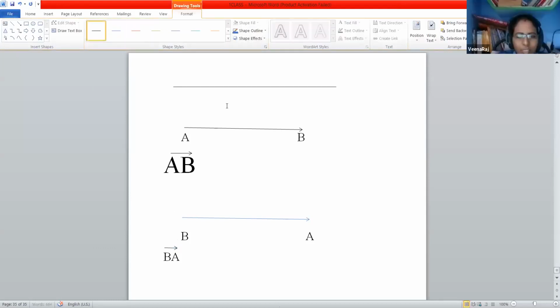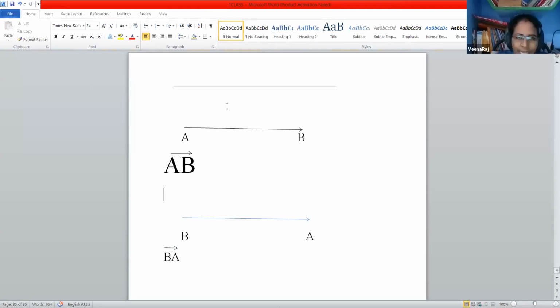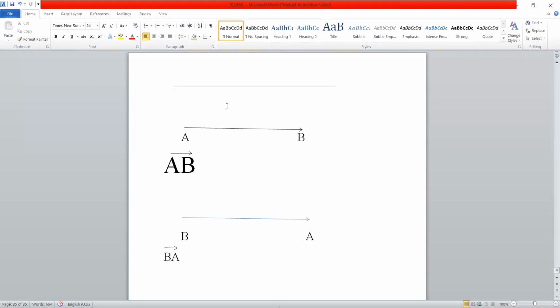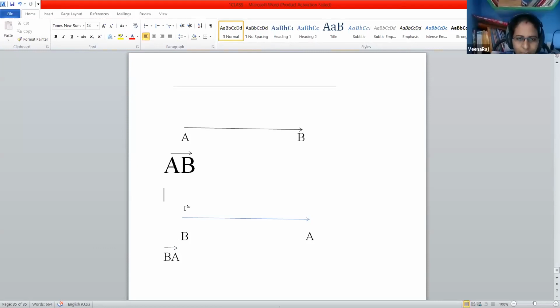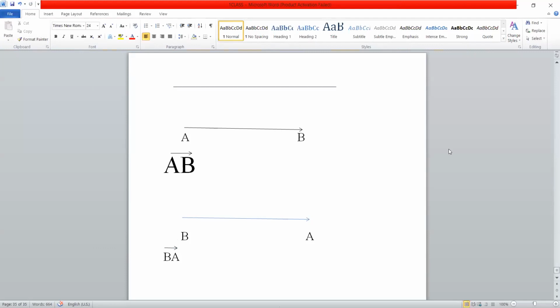So for the line you can write for both sides because both sides are the same. For a line segment also you can write for both sides, but for the ray it is different. This is the main thing you have to remember.